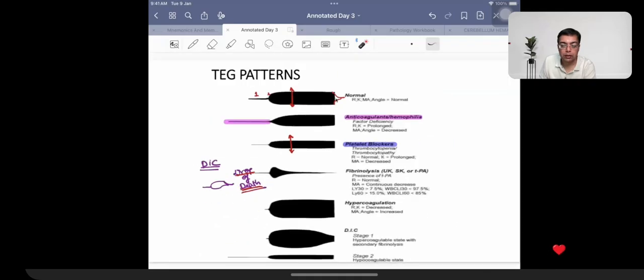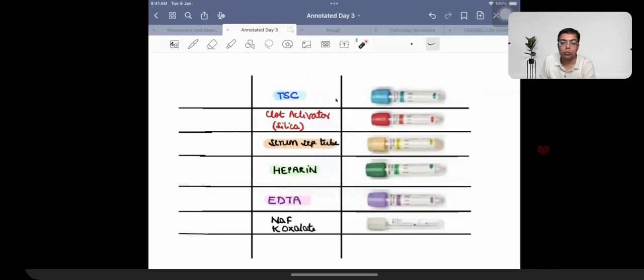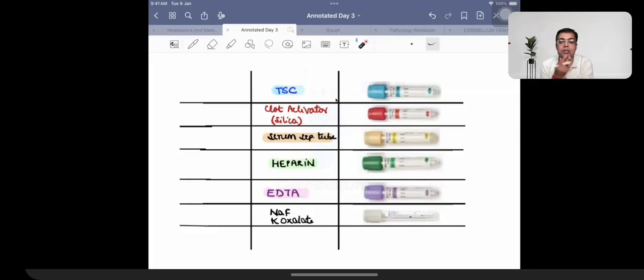Right? So that is about TEG pattern. Finally, we wind up our discussion by talking about two more important topics. This is just for a revision: vacutainers and blood transfusion, right?